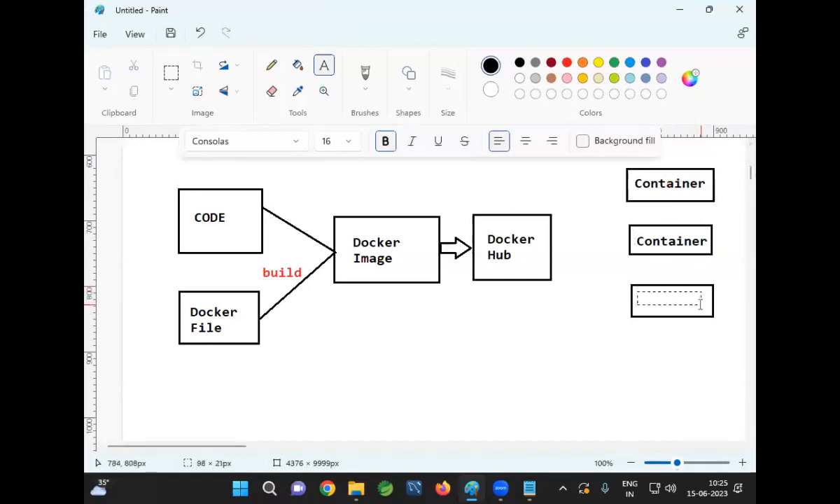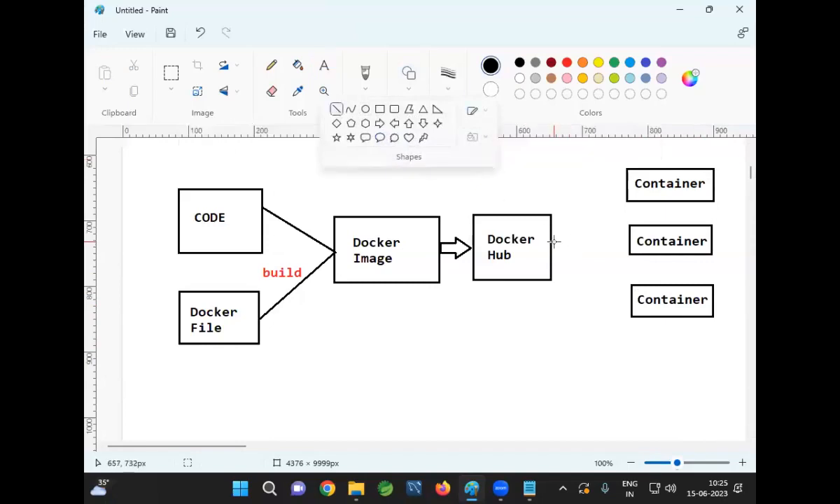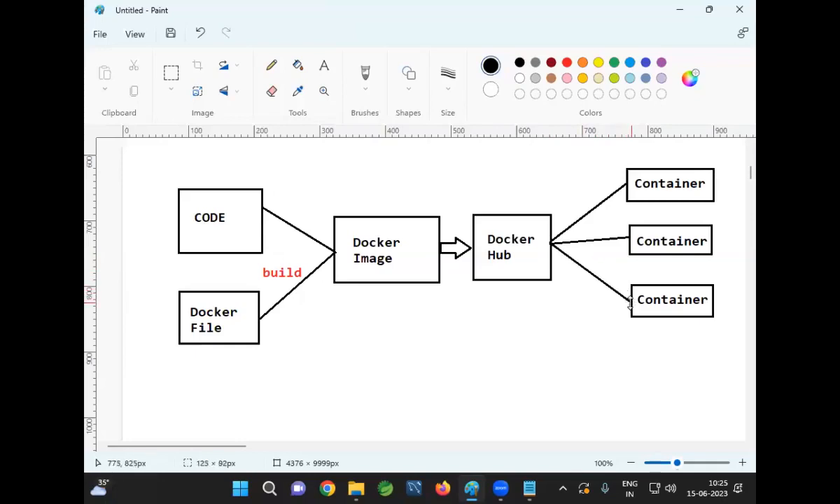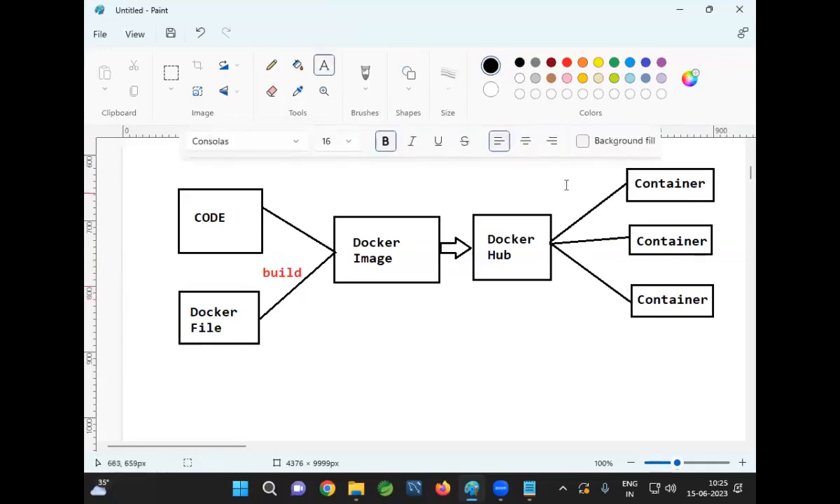So wherever you want to run your application, you just need to take the Docker image from the Docker Hub and run the Docker image. When you run the Docker image, it is going to create a Docker container. Inside the Docker container, our application will be executed. You just run the image, and when you run the image, the Docker container will be created. So this is called Docker architecture.